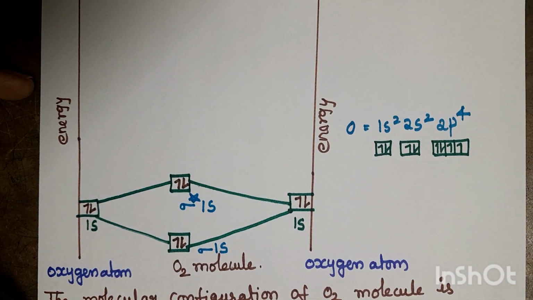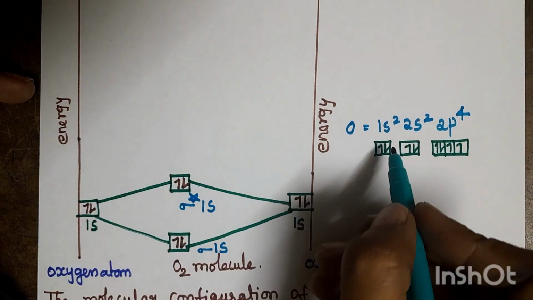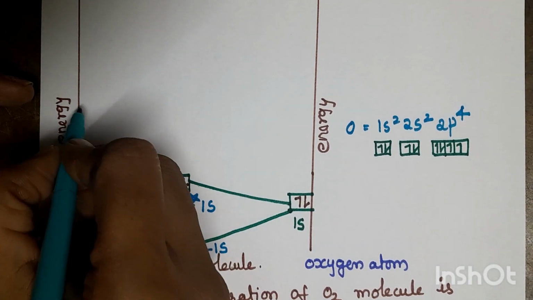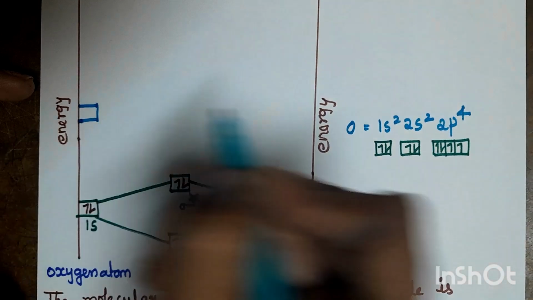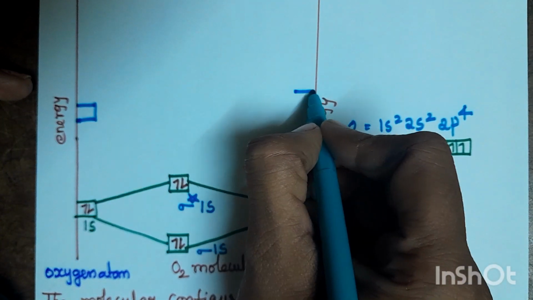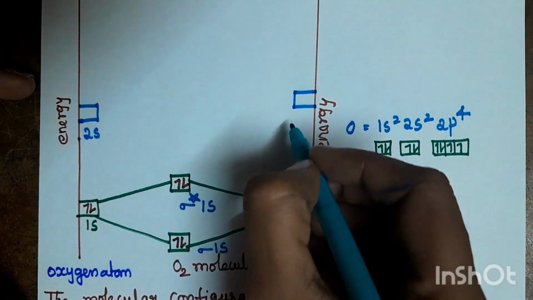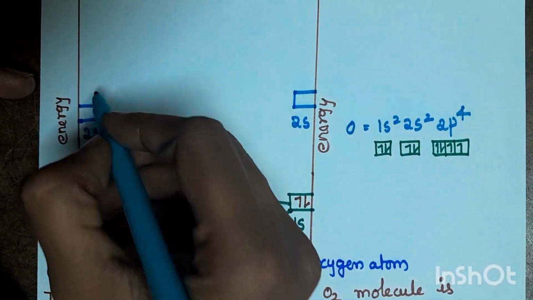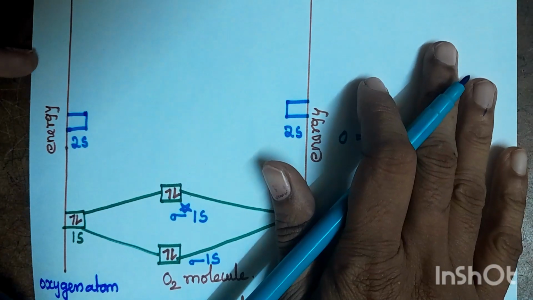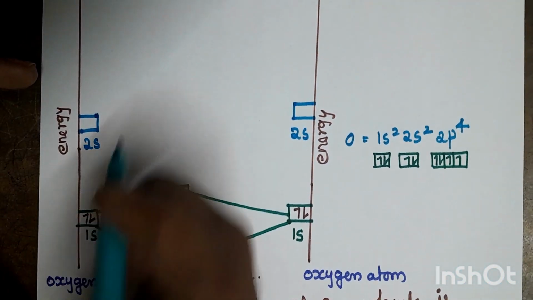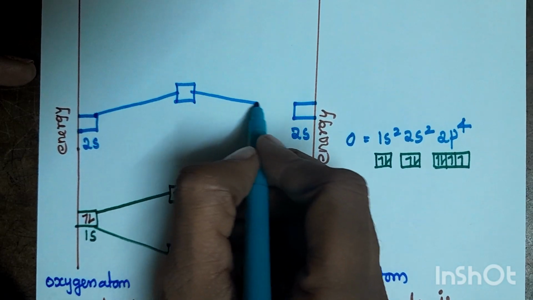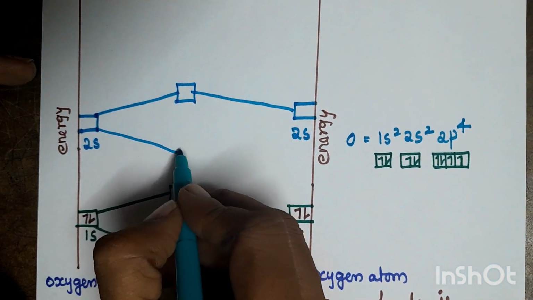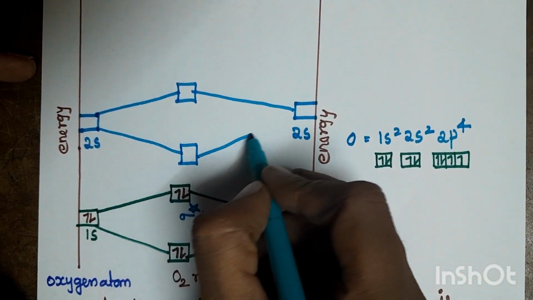The 2s atomic orbital of the oxygen combines with the 2s atomic orbital of the other oxygen to produce two molecular orbitals. One is bonding and the other is anti-bonding.